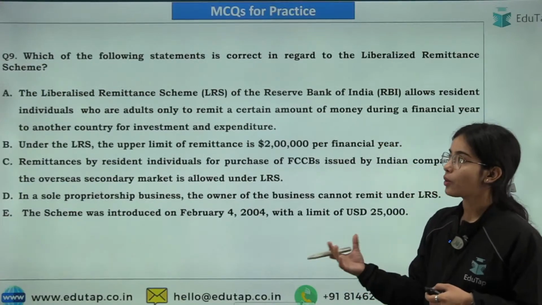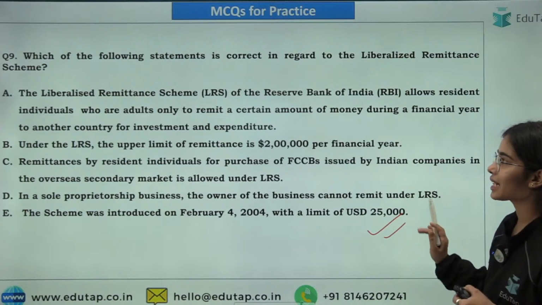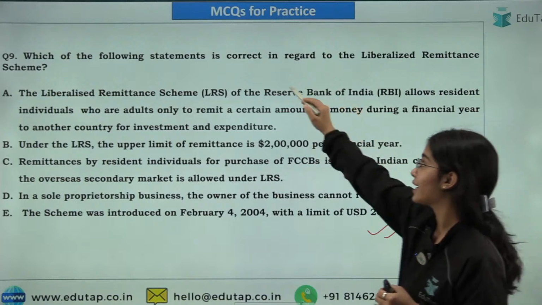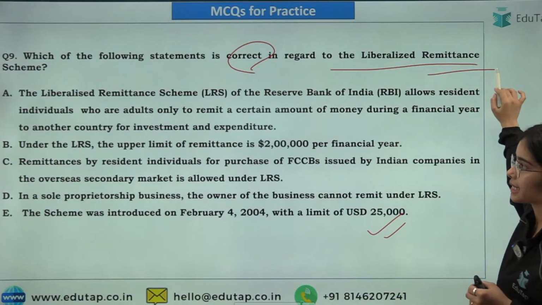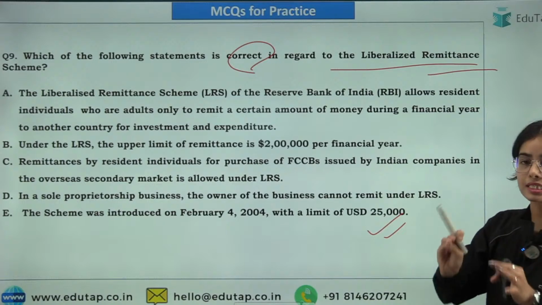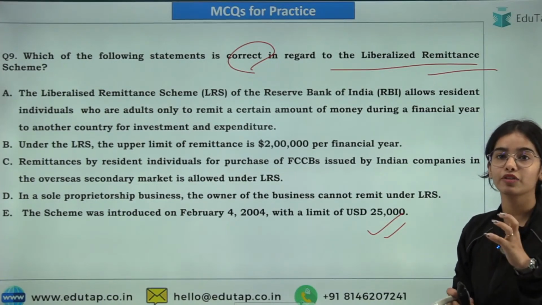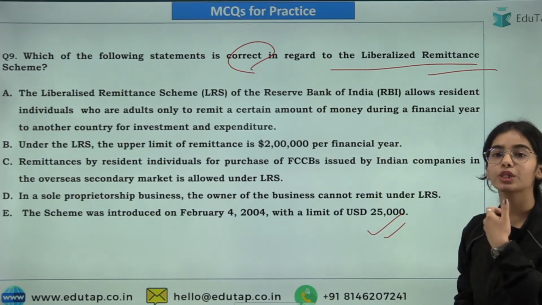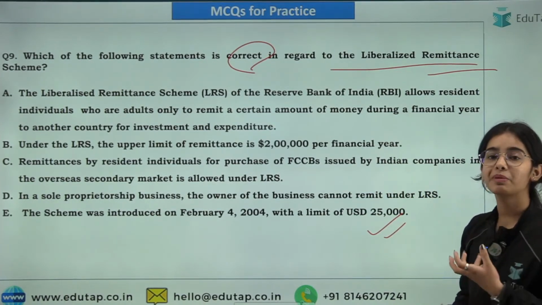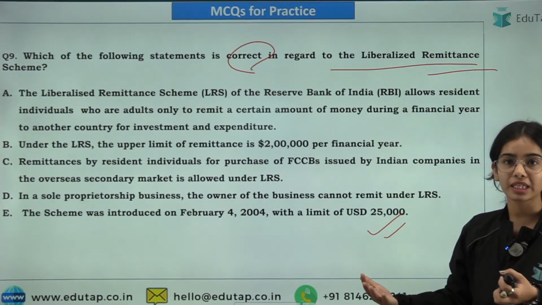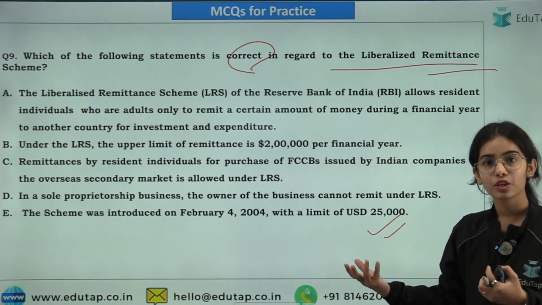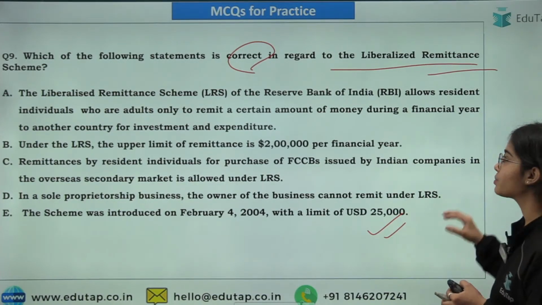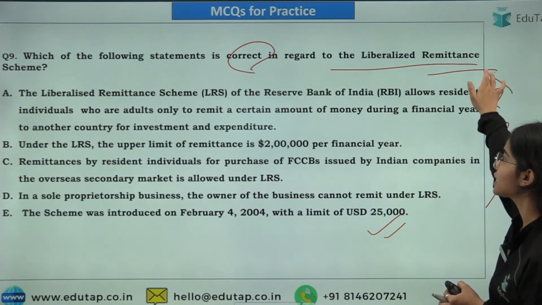Okay. So now coming to the next question, that is you have to tell which of the following statements is correct in regards to the liberalized remittance scheme. So first of all, the liberalized remittance scheme is for resident individuals, so that they can remit their money outside, to their children, for hospital bills to be paid in the US or in some other country, or to travel abroad, they can exchange their money. So for all of these purposes, there is the liberalized remittance scheme.